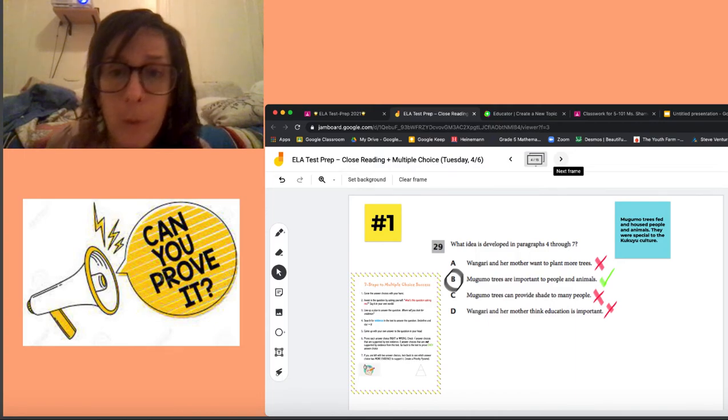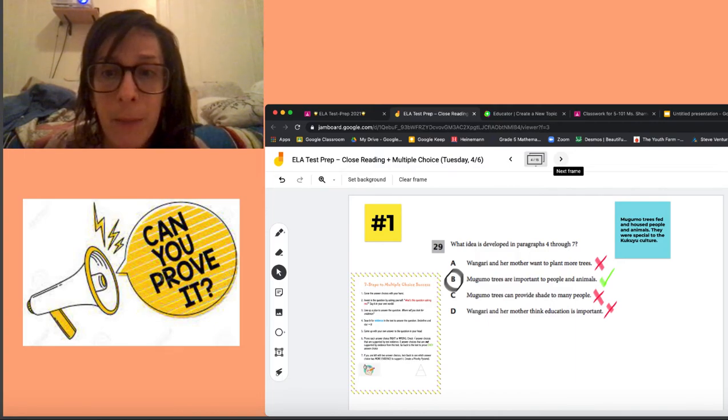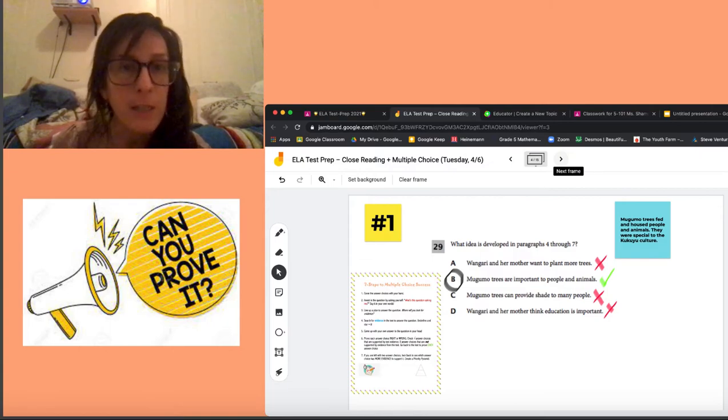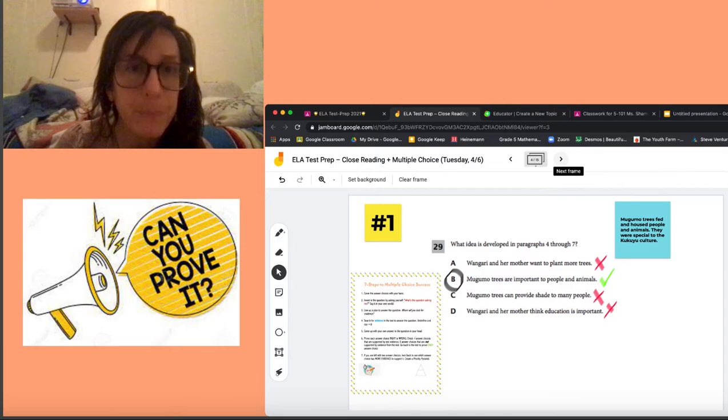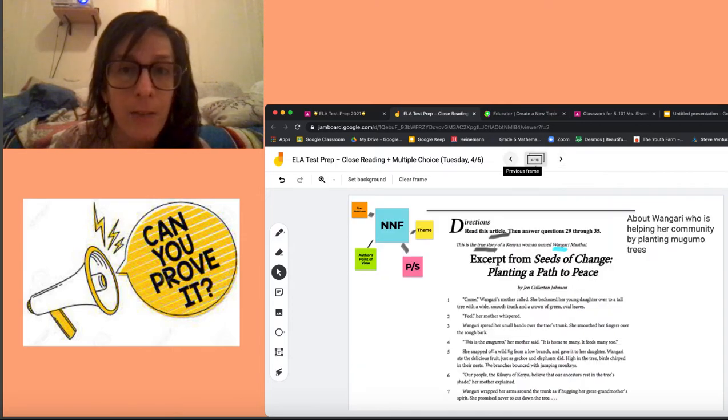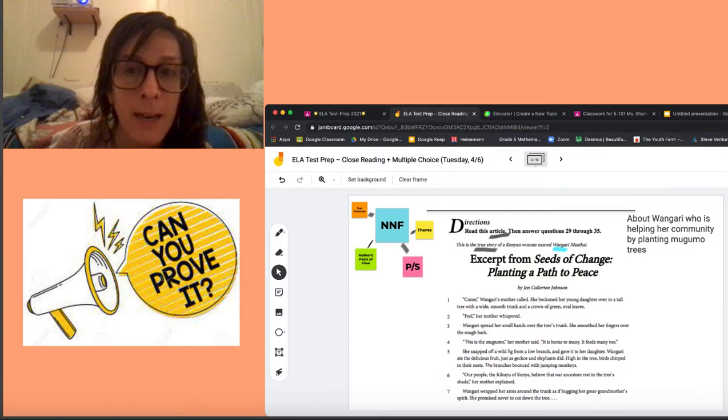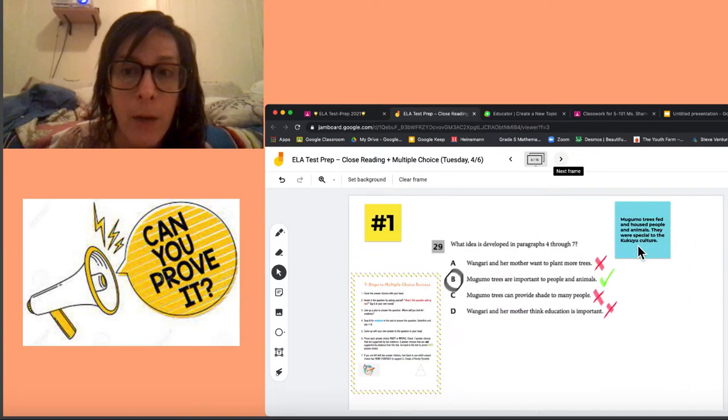B, Mugumu trees are important to people and animals. That's very similar to the answer choice I put, and I'm going to prove it with text evidence. And when I mean similar to the answer choice I put, it's similar to the answer that I came up with on my own in this sticky note. But watch now, I'm going to prove it with text evidence.